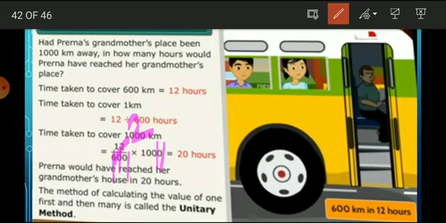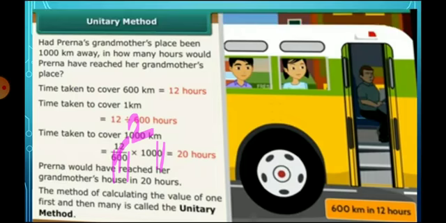The method of calculating the value of one first and then many is called the unitary method. First of all, we should find one. After that only we can find many. So this is called the unitary method.